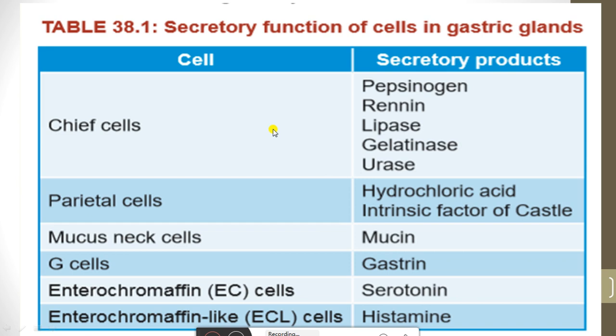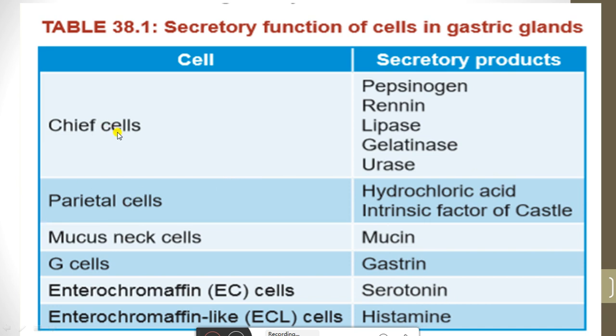Chief cells. We see the oxyntic gland will secrete G cell, parietal cell, and mucus cell, and the pyloric gland will secrete G cells, enterochromaffin cells, and enterochromaffin-like cells. These are three cells which are present in the pyloric gland, and they will secrete gastrin, serotonin, and histamine. These three will be involved in the stimulation of hydrochloric acid from the parietal cell.